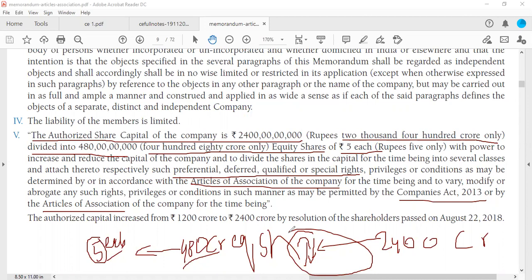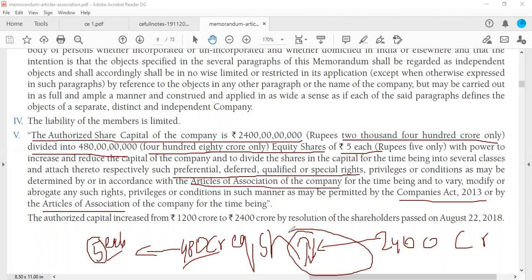While drafting also it has to be carefully drafted, because 100 times you cannot change the MOA. The procedure usually goes by getting permission from ROC, SEBI, Supreme Court, central government. So there are too many people that have to be involved. That is the major reason they avoid changing the MOA, and they always make extra provisions in the MOA.